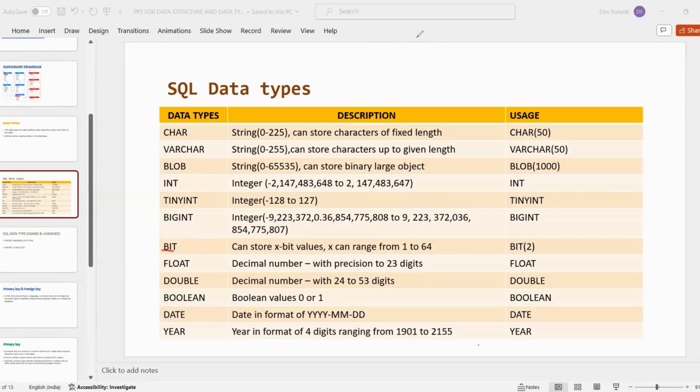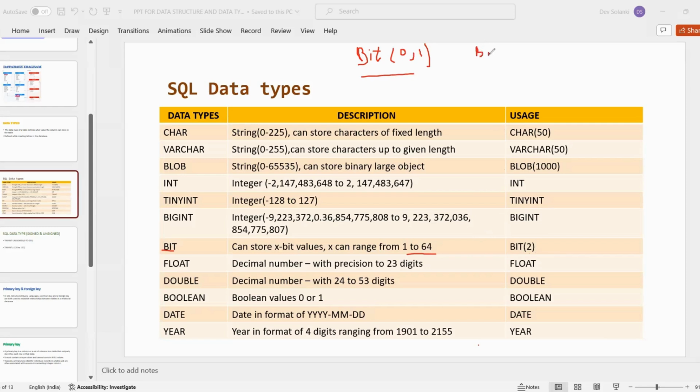Let's suppose it is written bit 1. Then either you can store 0 or you can store 1 in the bit data type. So we can write bit 1 as a data type.